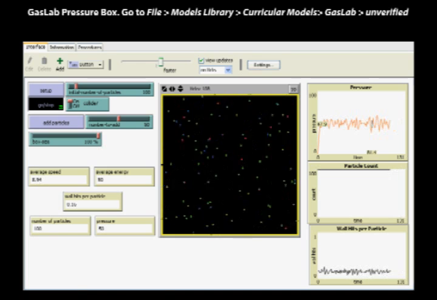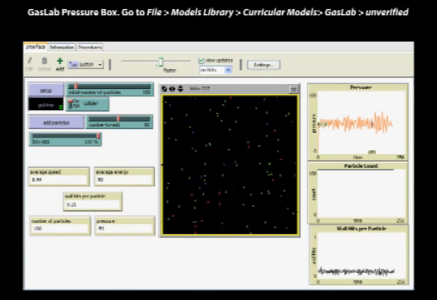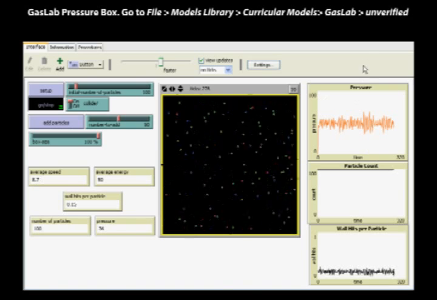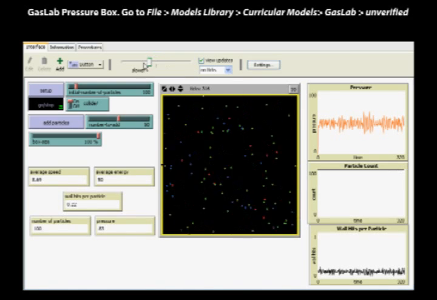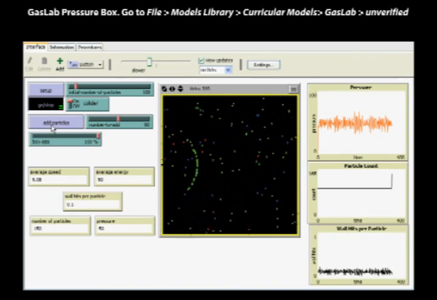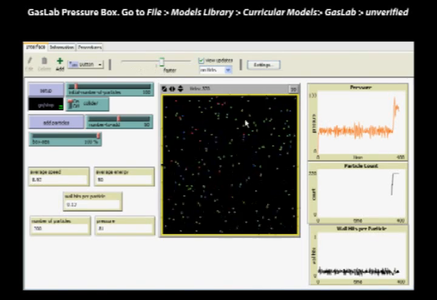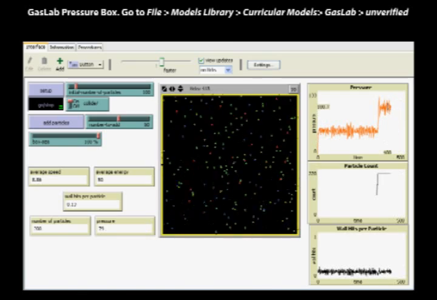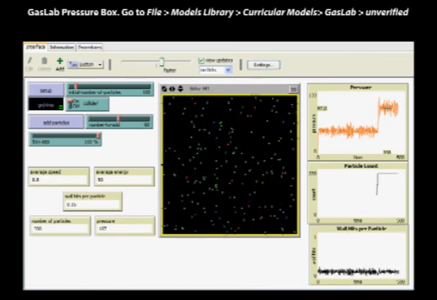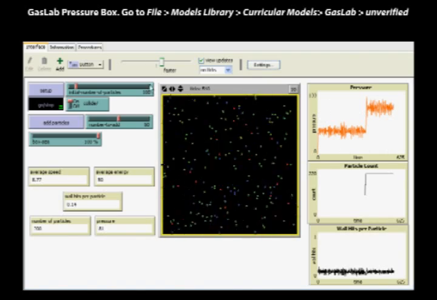Now, it looks like with 100 particles, the pressure is averaging out to around 47.9. Let's make a note of that. Let's now double the number of particles from 100 up to 200. That's 2 puffs of 50. Speed things up so we can get some data quickly. And it's looking like that's going to average out to around 97 or so. Let's make a note of that number as well.